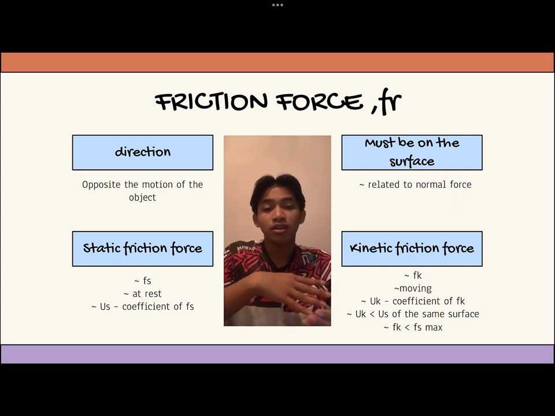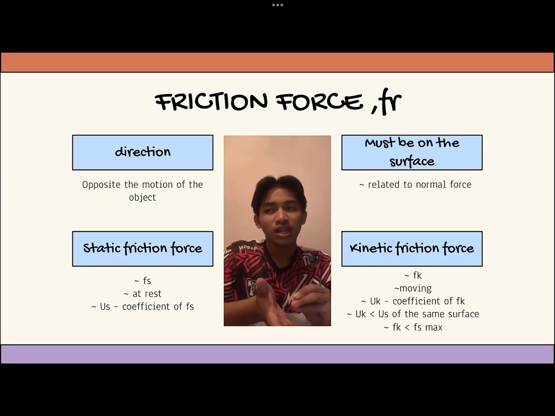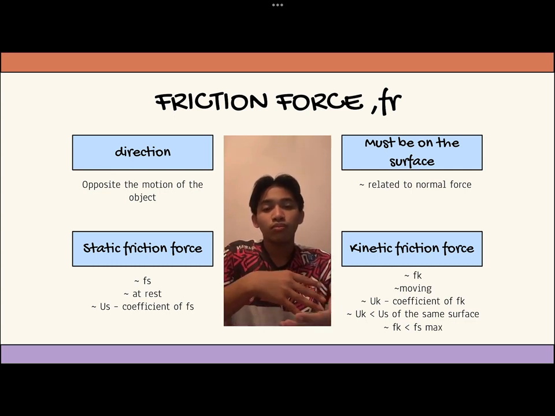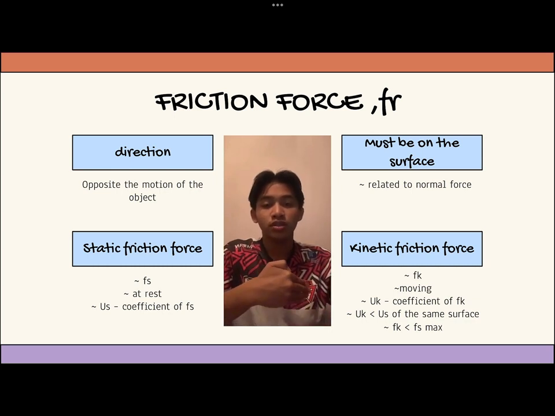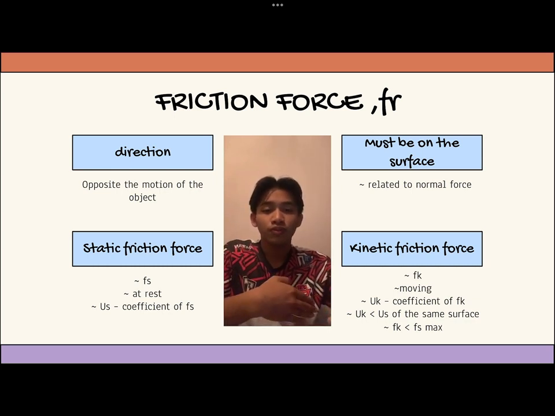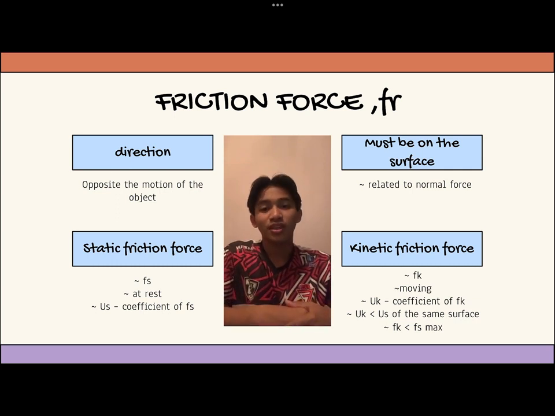Fs max is greater than Fk, because Fs max is when the object is slightly starting to move, while Fk applies once the object is moving. We use the formula of Fk. Thank you.